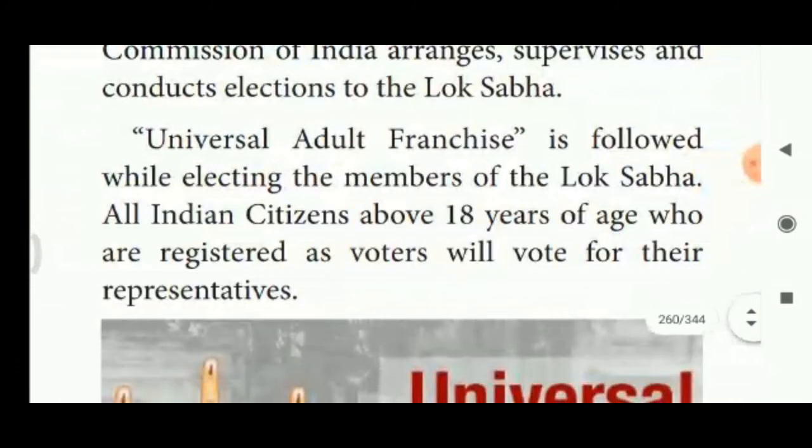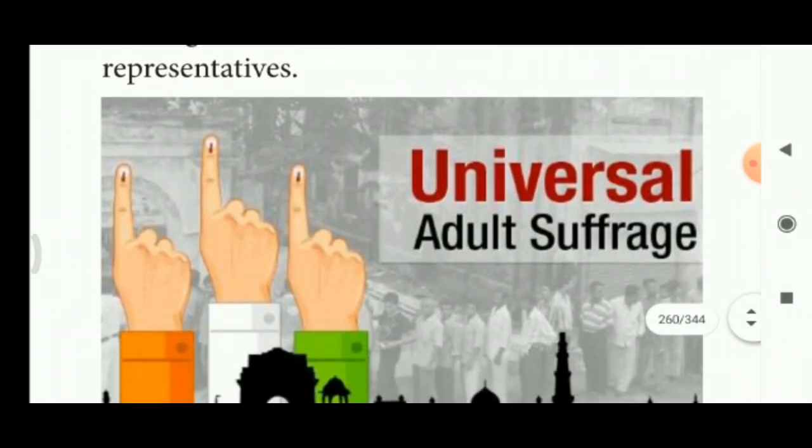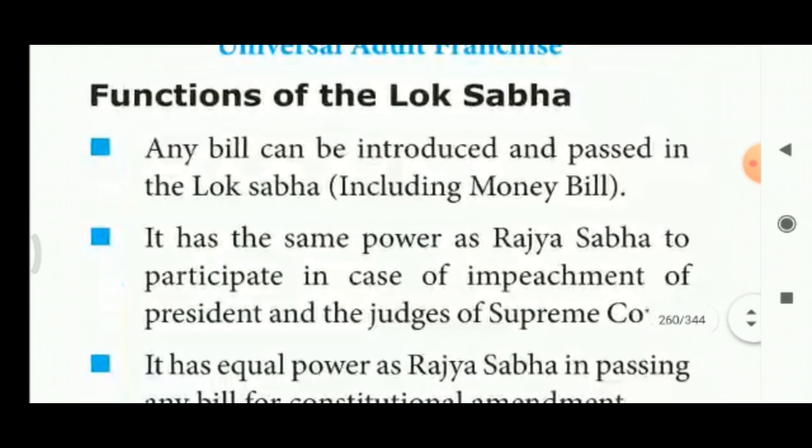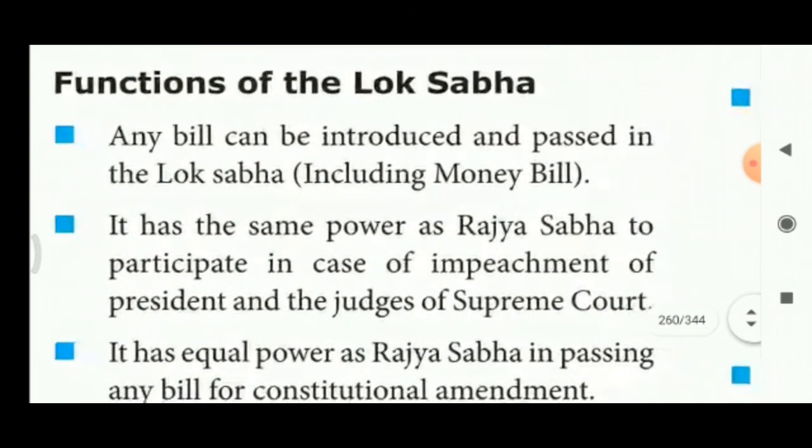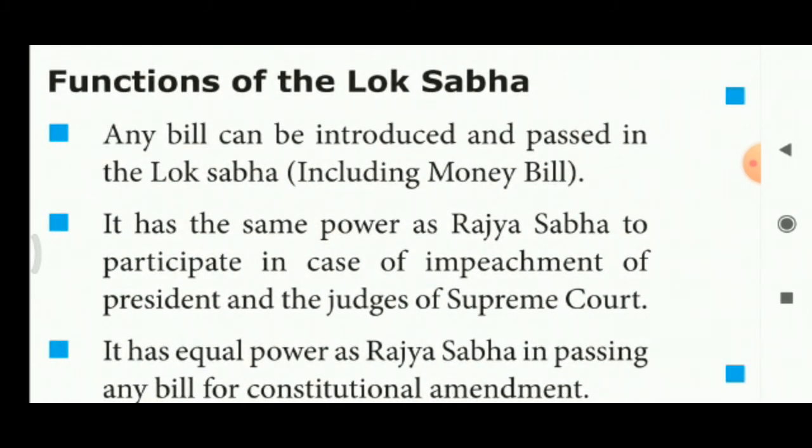Universal adult franchise is followed while electing the members of the Lok Sabha. So, what is called universal adult franchise? All Indian citizens above 18 years of age who are registered as voters. So, all persons who have crossed 18 years must vote. That is what is called universal adult franchise. Functions of the Lok Sabha. Any bill can be introduced and passed in the Lok Sabha.